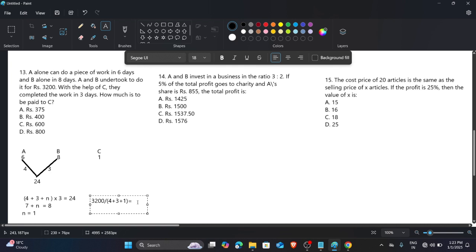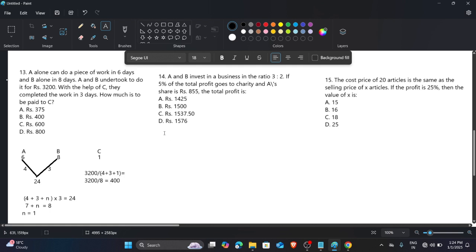So we get 8 parts, so 3,200 divided by 8 is 400. Now if we multiply 400 by the efficiency of C, which is 1, we get the answer 400 again. So B is the answer. This is the complete solution of question 13.